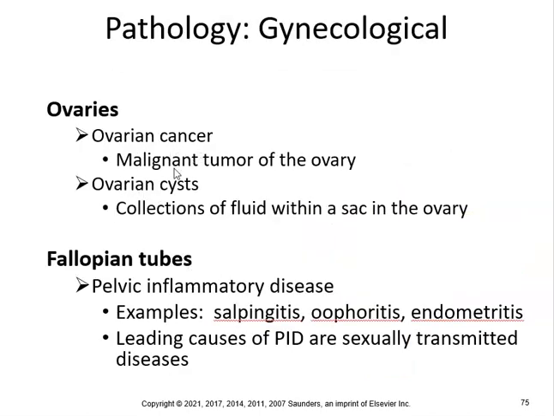Ovaries, you can get ovarian cancer, malignant tumor of the ovary. Ovarian cysts, collection of fluid within a sac in the ovary. Fallopian tubes, pelvic inflammatory disease. You can get salpingitis, oophoritis, endometritis. Leading causes of PID are sexually transmitted diseases.